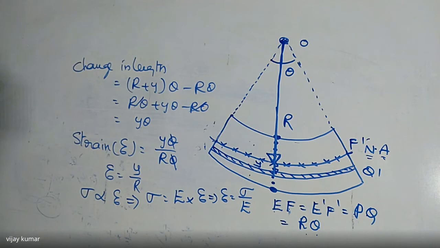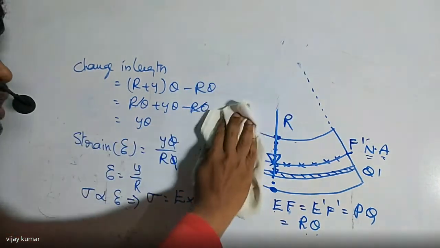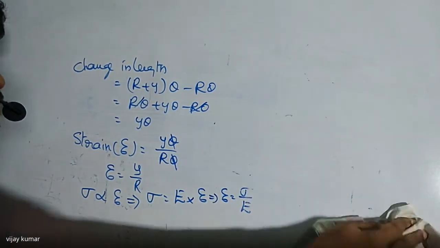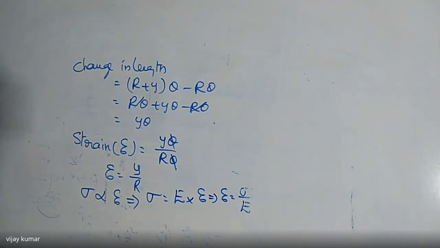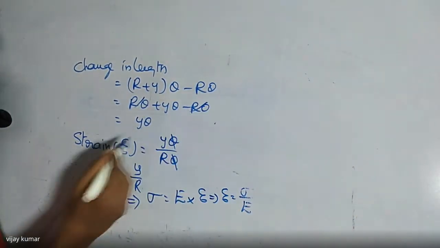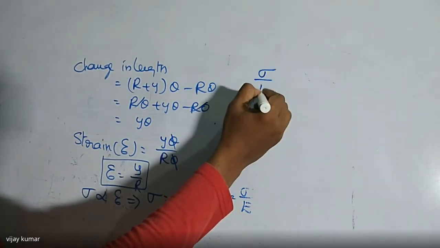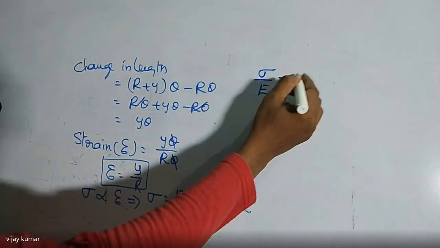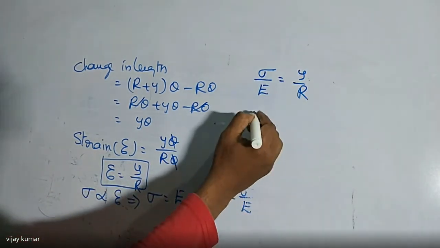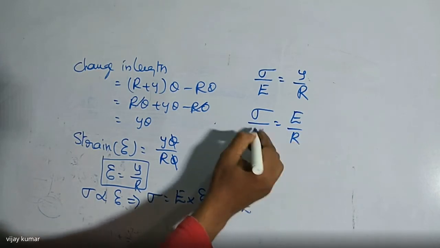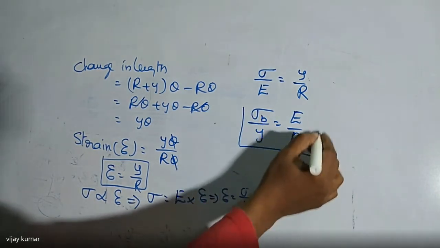Did you get it or not? Then I'm going to write it very clearly. In place of epsilon, I write sigma by E is equal to y by r, or sigma by y is equal to E by r.